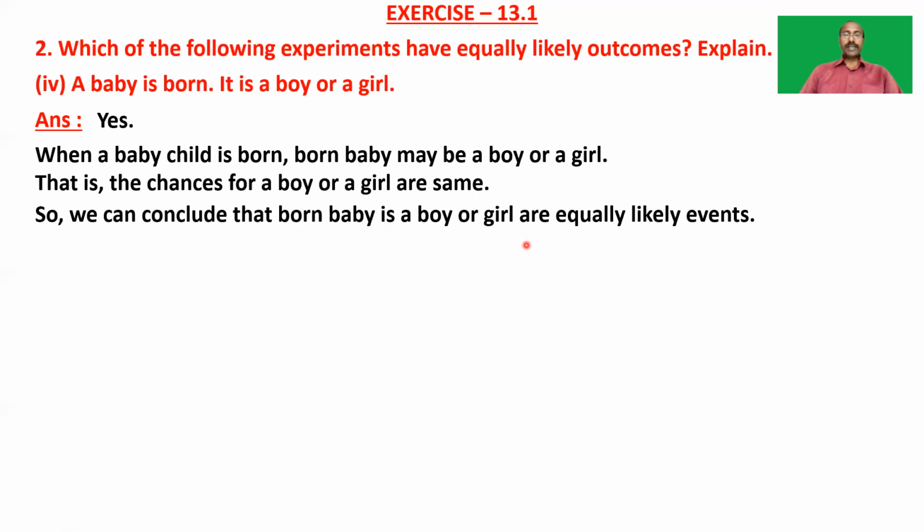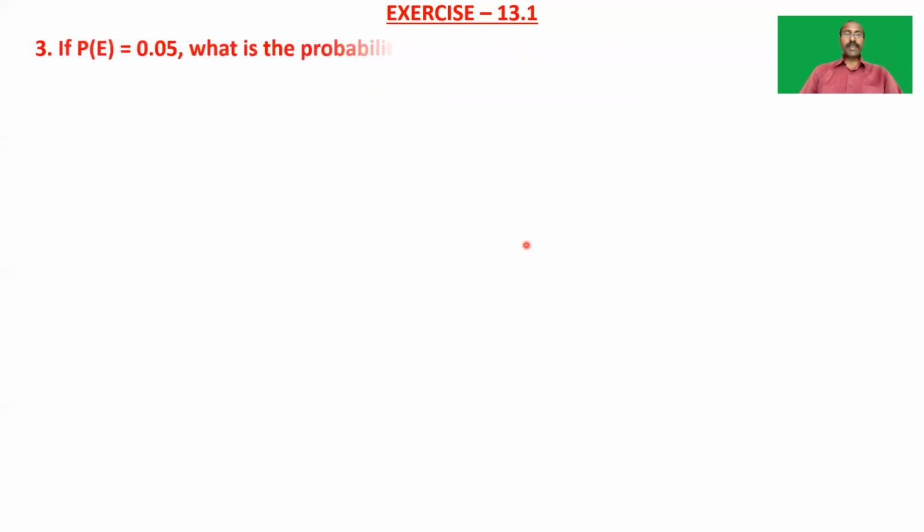So take the third question. If the probability of an event E, that is P of E, is 0.05, what is the probability of not E? So here not E means non-occurrence of E, that is the event against E. So here we have to find the probability of the complementary event of E, that is P of E bar.